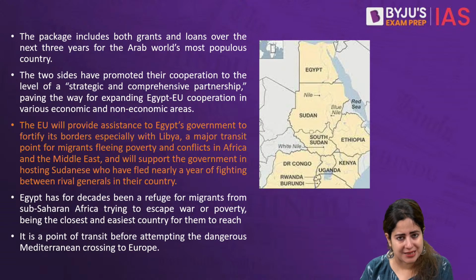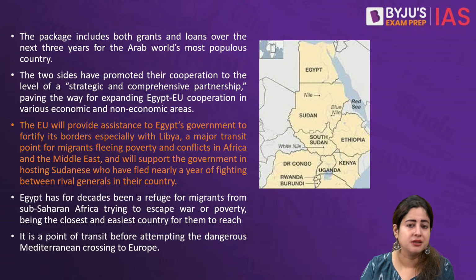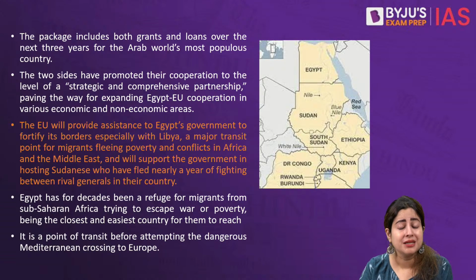Initially, Egypt was an easy destination for most refugees coming from Syria, coming from other neighbor countries of sub-Saharan Africa, Libya primarily. Also, now, given the Israel-Palestine conflict, so many refugees from Gaza were also pouring into the area. But we all are aware from history about the Suez Canal crisis. So Egypt's economic situation has not been very stable. Today also, despite having huge reserves of oil, gas, minerals, the Egyptian economy is in tatters. And the reality gets worsened because of the ongoing refugees that are constantly pouring in.